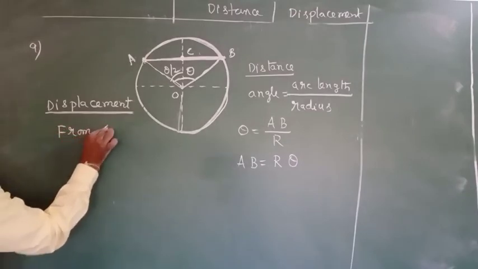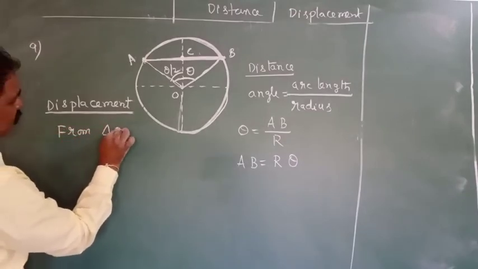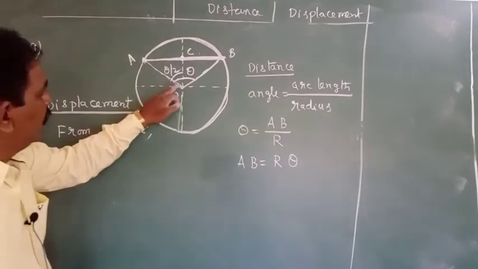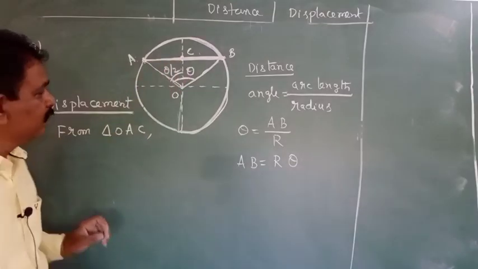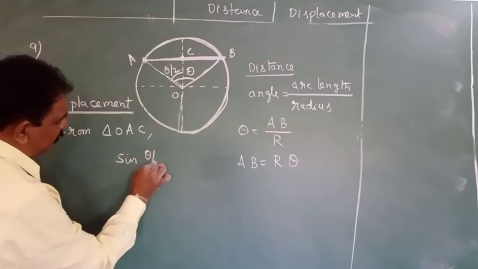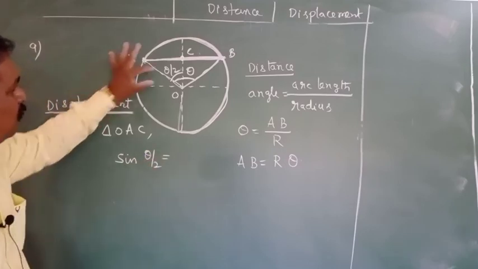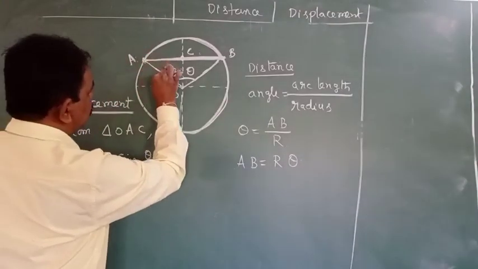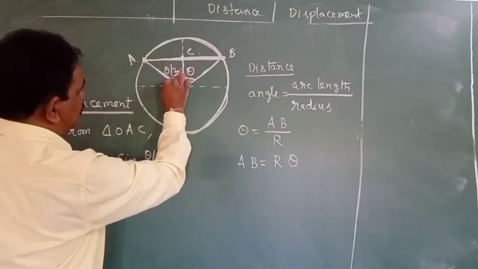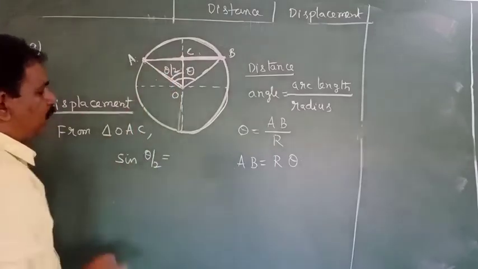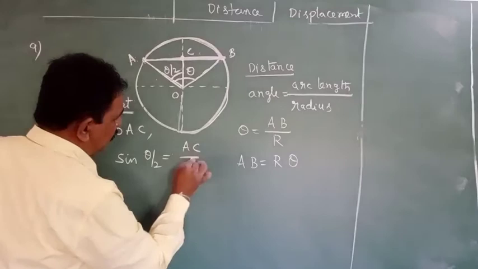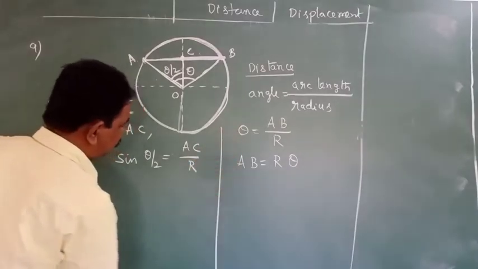From triangle OAC, if you write sin theta by 2, sin theta by 2 is equal to opposite side by hypotenuse. So AC by r.